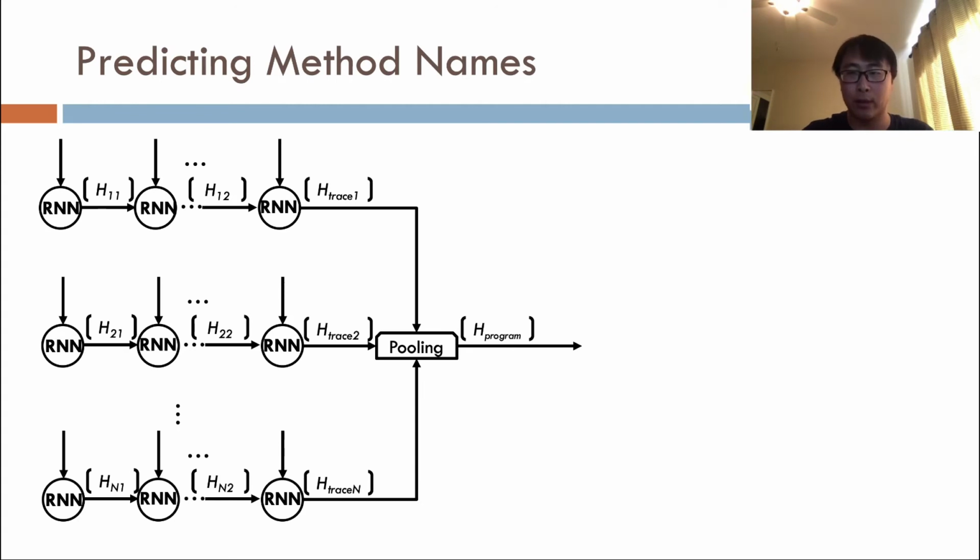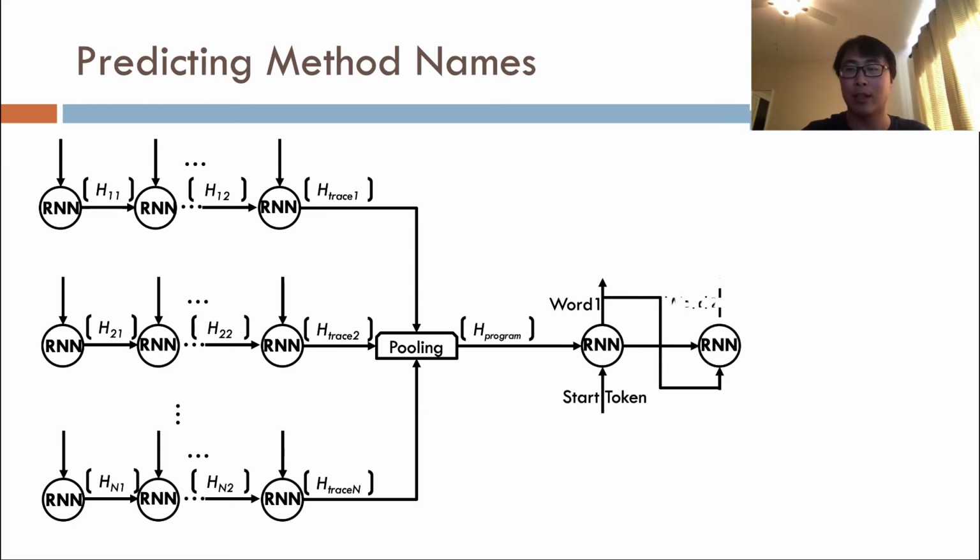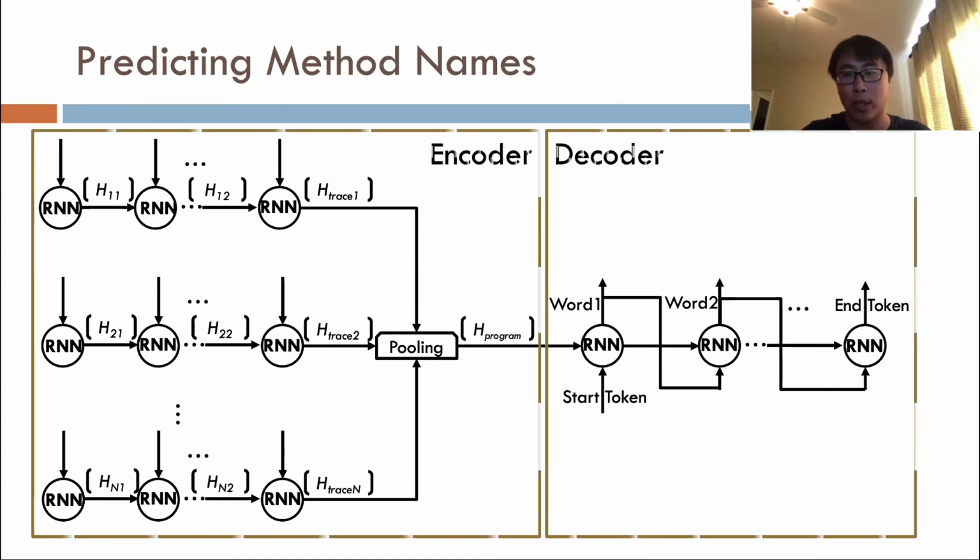In particular, we use another RNN initialized with the H program and fed with the start token to generate a sequence of words. Like before, we use attention to fuse the hidden state of the RNN with the embedding of each tuple to generate a word. A word that is generated in the previous step will be used as the input for the next step. The process stops when the end token is generated. As one might notice, this is a typical encoder-decoder architecture, and all we did is add a decoder.